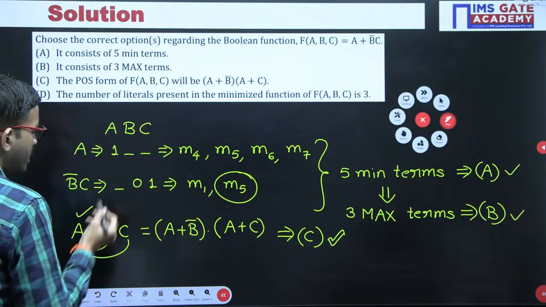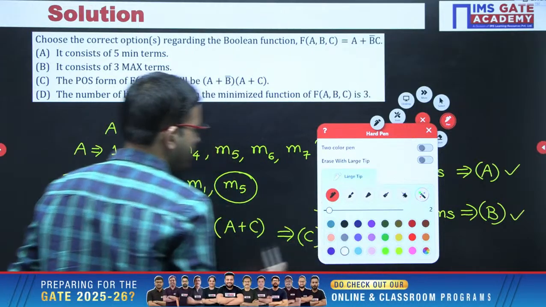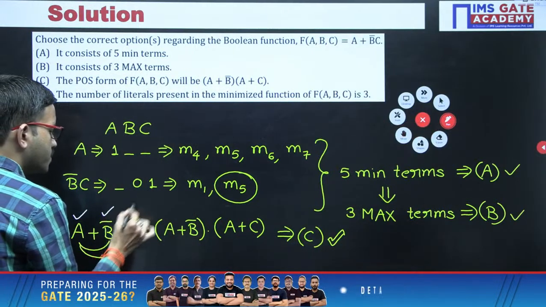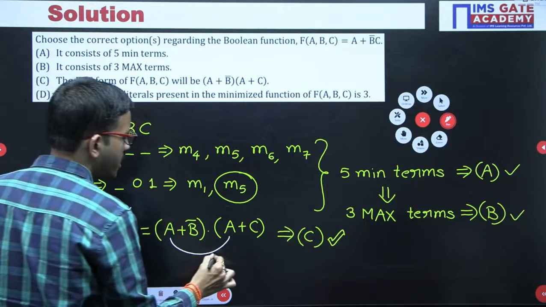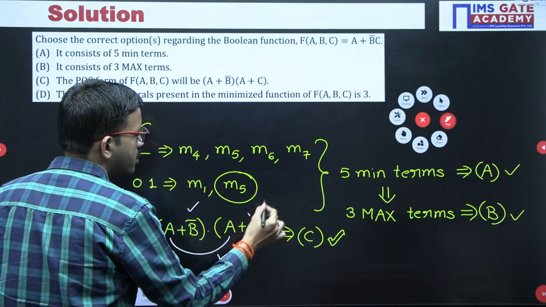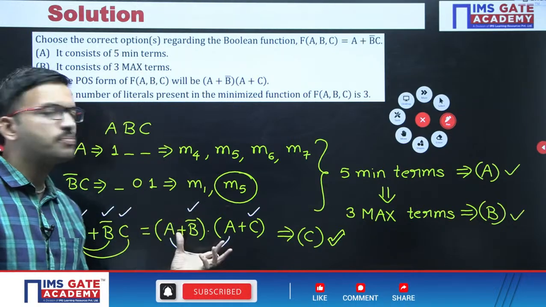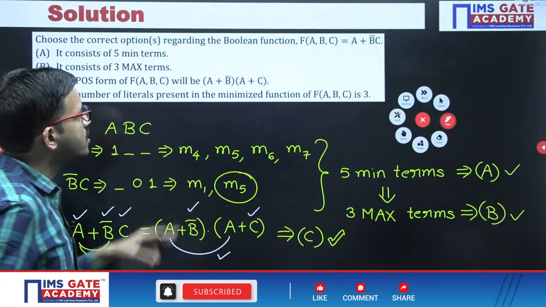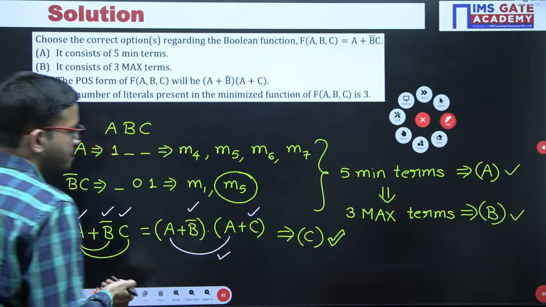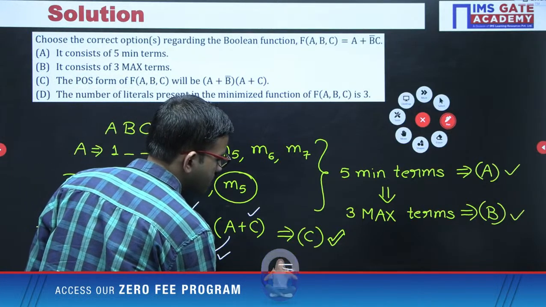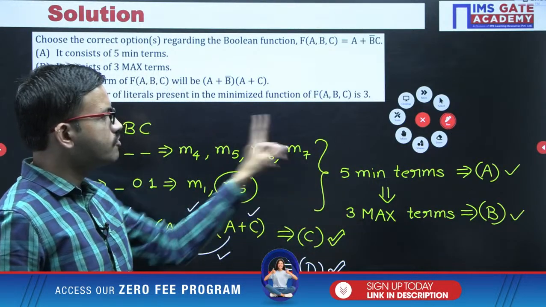Here one literal, so here 1, 2, 3. 3 literals are there. Even you can observe here both are the same, that means you can count one time. Then second, third. So either with the help of this function or this function, both are minimized only. This is a sum of products, this is a product of sums. In both the minimized functions, you are having the number of literals individually 3 only. That means option D is also correct. For this question, all the 4 choices are correct.